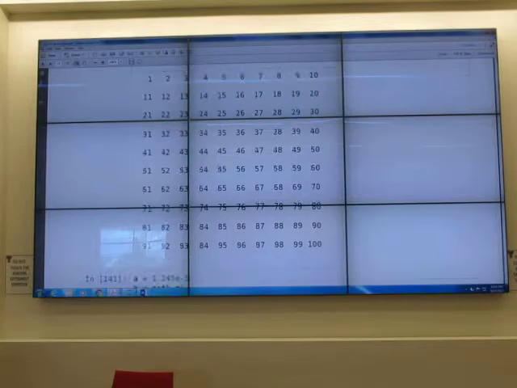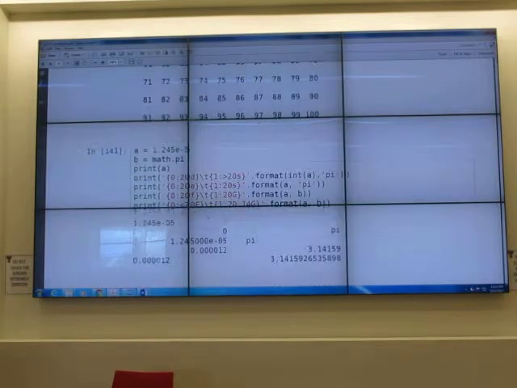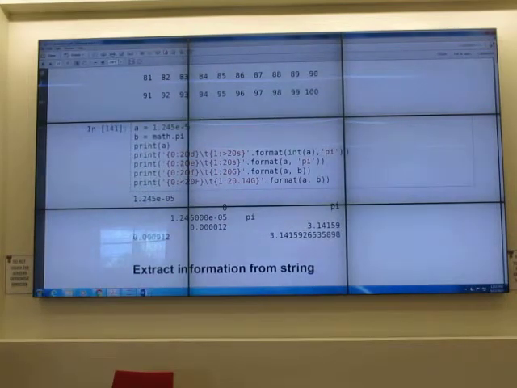Alright. Look at the pi value. And this is colon. Now I don't just have colon, I have something before colon. I have 0, colon, 20d, backslash t, 1 colon greater than 20s.